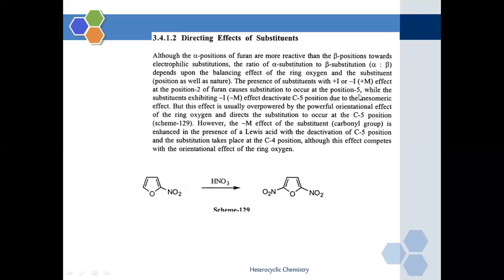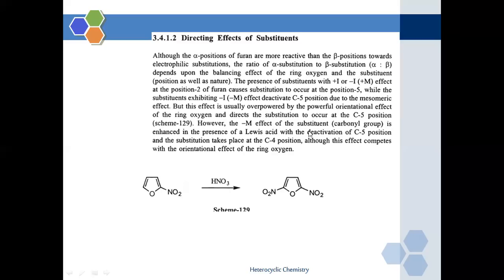See, if the furan's second position is occupied by a substituent which exerts a positive or negative effect, then the substitution will take place at carbon number 5 due to the mesomeric effect. But this effect is usually overpowered by the powerful orientation effect of the ring oxygen, which directs the substitution to occur at carbon number 5.